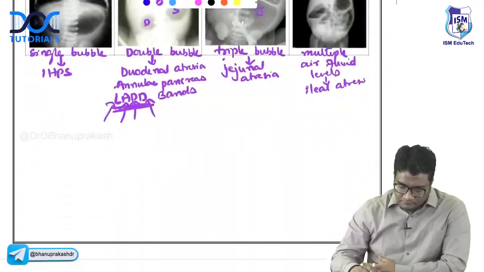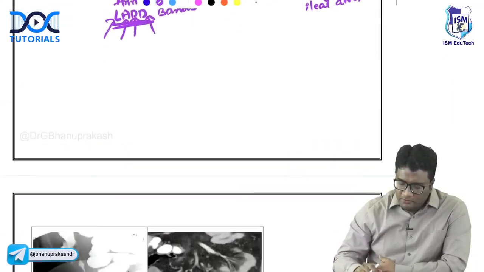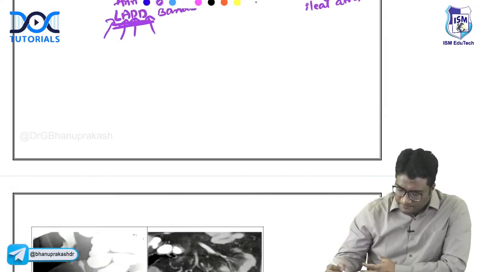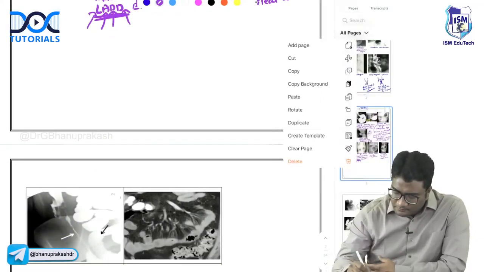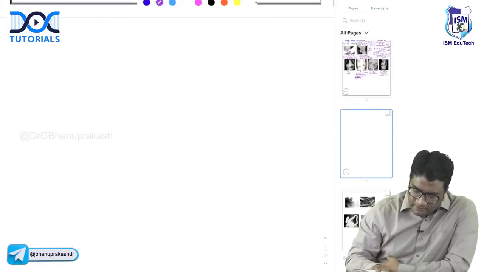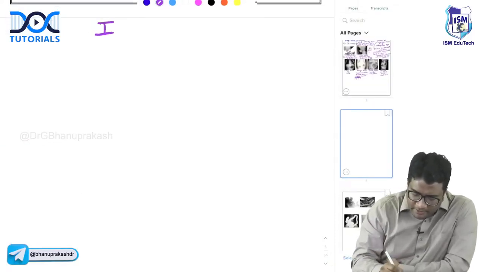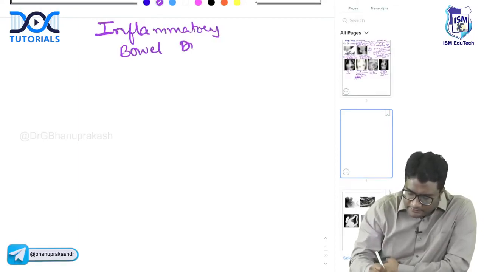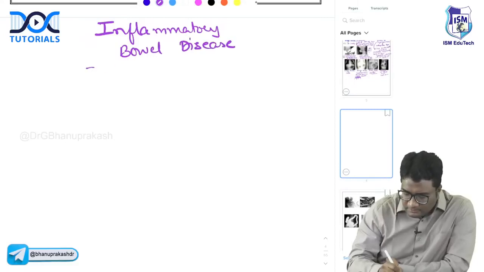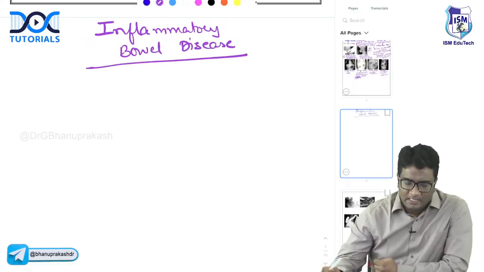Then, coming to another important concept I want you to understand, the inflammatory bowel diseases. This is an important topic that you need to remember in radiology. You must have studied this in your surgery as well as your pathology and many other places.